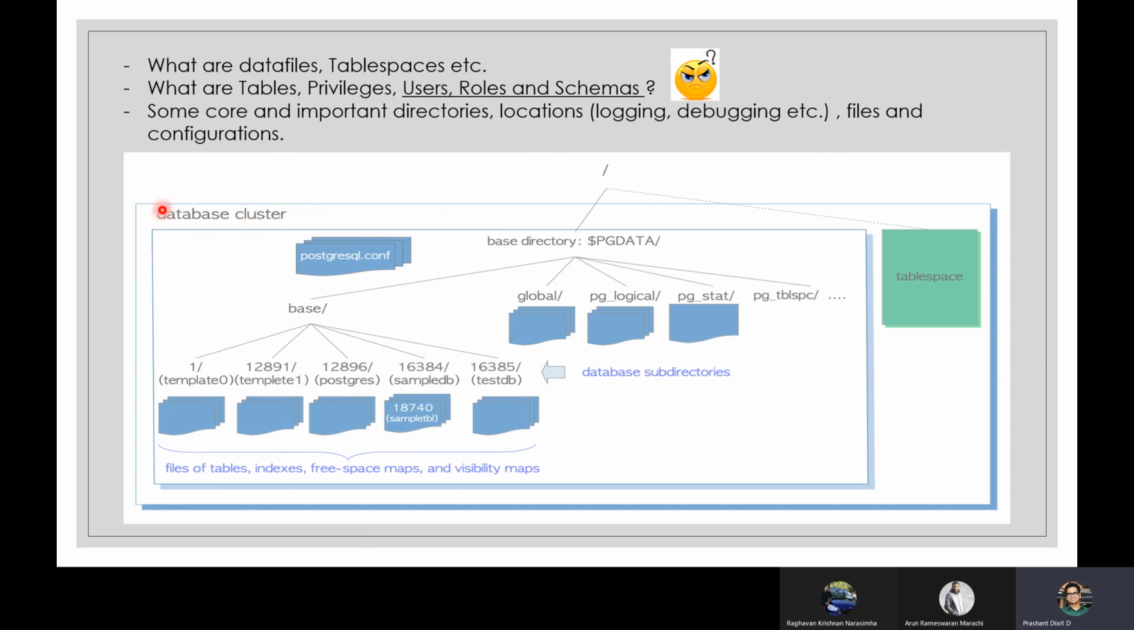So the database cluster is a kind of super entity, and this is the root directory. In the root directory, we've got the database cluster, and within that, we've got PGDATA. PGDATA is basically an environment variable that always points to your base directory, where you've got data, correct? So within PGDATA, you've got the base directory. Let me show you.